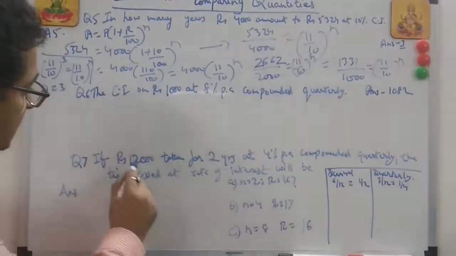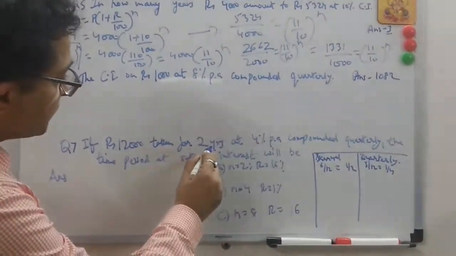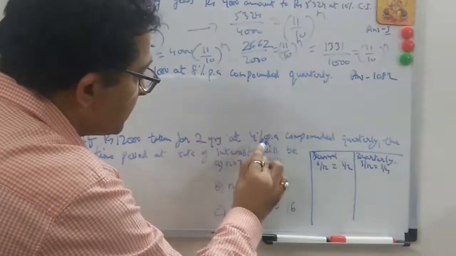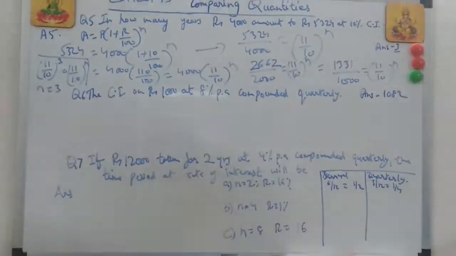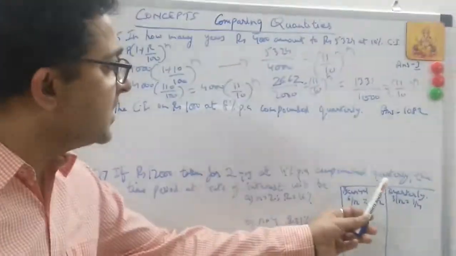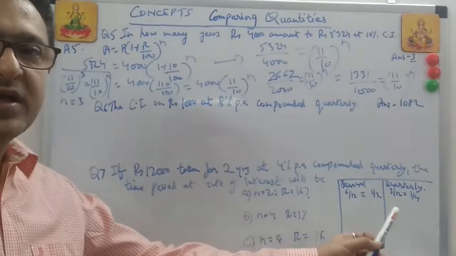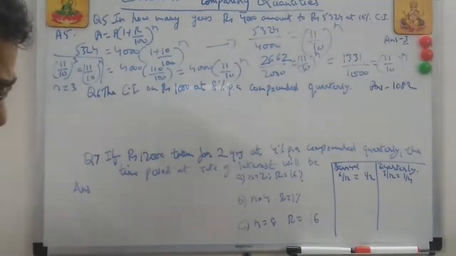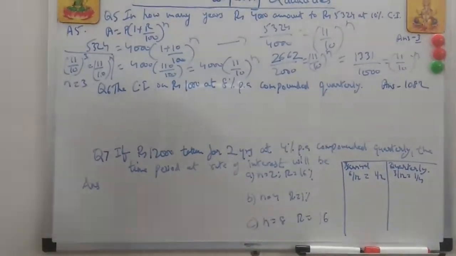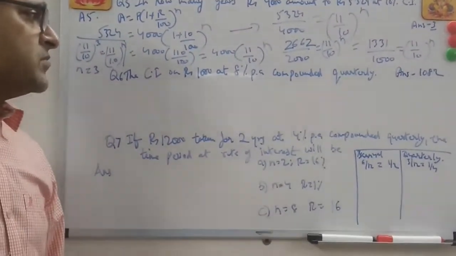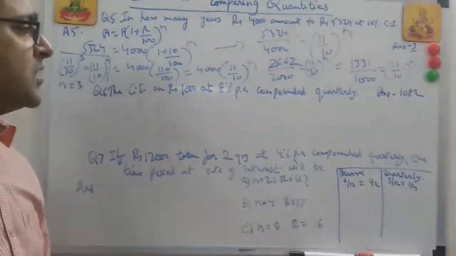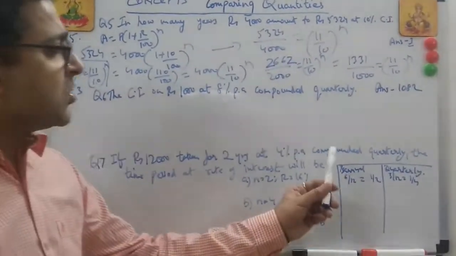If rupees 12,000 is taken for 2 years at 4% per annum, such will be the question, because rate of interest will always be mentioned per annum, but compounding is the time period actually. Whenever you get compounding quarterly or compounding semi-annually, it's the time period basically. But there will be a slight difference in how this money will be given by the bank. Money will be given either once in 6 months if it's 1 year, or once in 3 months. Quarterly is once in 3 months.